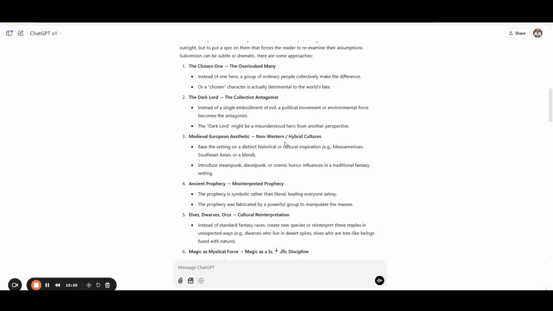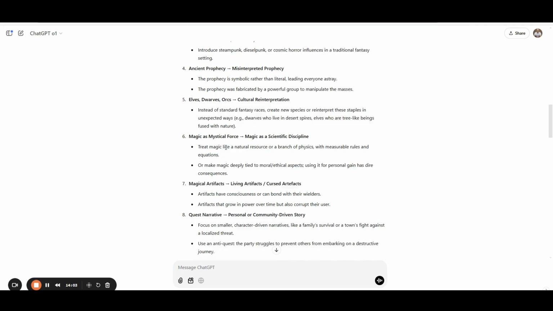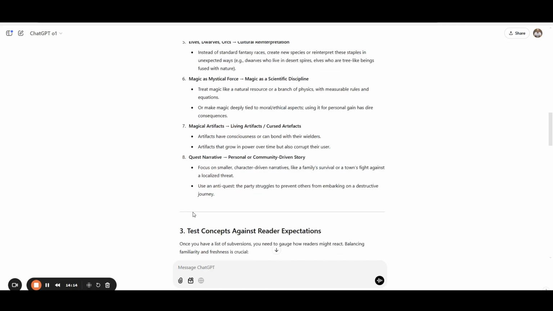We can use non-Western or hybrid cultures. Maybe there's a misinterpreted prophecy instead of an ancient prophecy. Maybe there's different types of cultural reinterpretation and representation. Maybe magic is a scientific discipline in this story. Maybe there's living artifacts, cursed artifacts. Instead of a quest narrative, maybe there's a personal or community driven story, or even an anti quest.